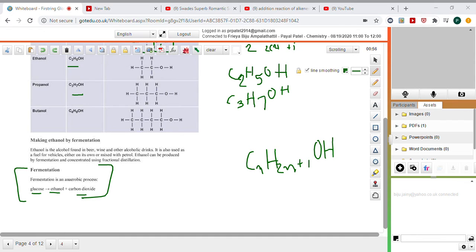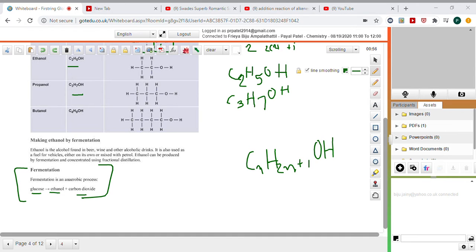Because if oxygen gets into the dough, nothing much happens: no ethanol is produced and no fermentation happens. That's why we cover it with a plastic sheet and put it aside in a warm condition. So at that time what happens? Carbon dioxide and alcohol are produced. You see the dough become fluffy, and when you make pizza or bread from that dough, it becomes more fluffy and spongy.